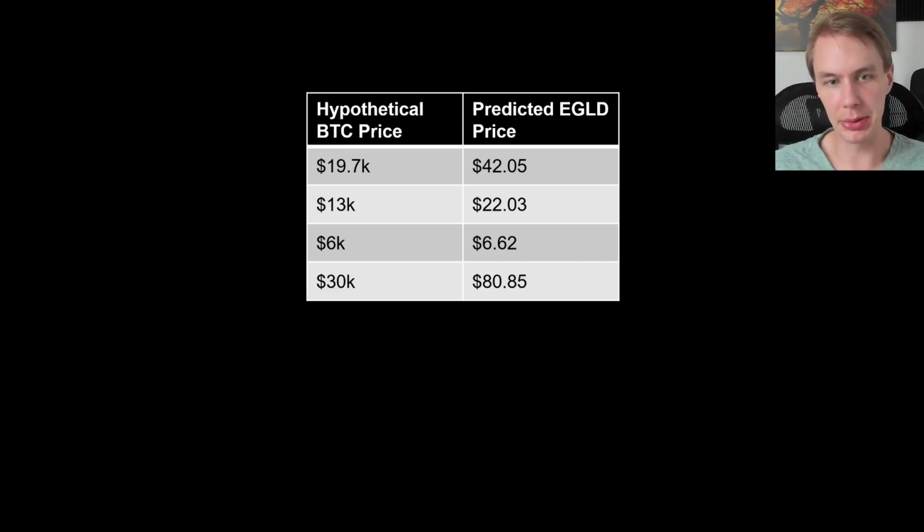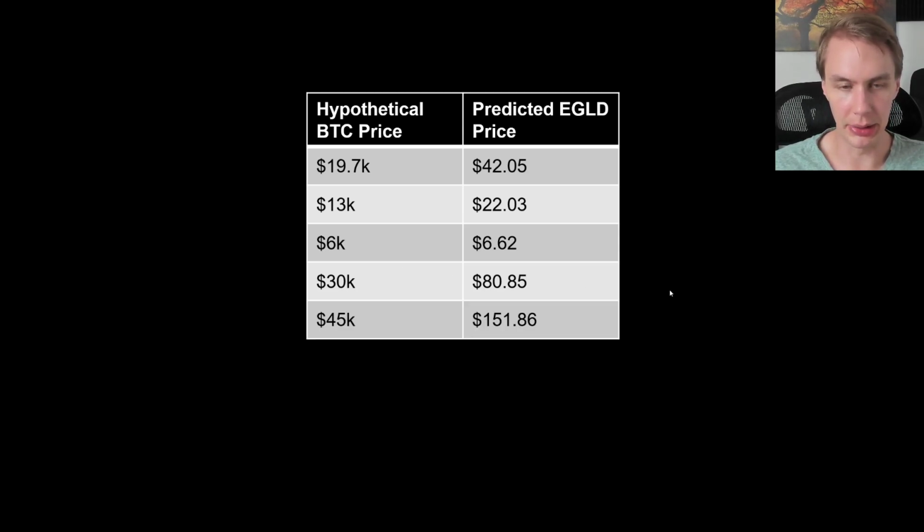So let's imagine that Bitcoin has a rally and it moves up 50% up to the 30K level. Where would we expect EGLD to hit? Well, we'd expect EGLD in this case to be at $80.85. So that would be a notable move up. It'd be almost twice what the predicted value would be from current Bitcoin's level. But in reality, it would be up a little bit less than that, going up from a little over $50 currently up to 80. So certainly not bad, nothing to sneeze at in this kind of lightly bullish scenario of Bitcoin going up 50%.